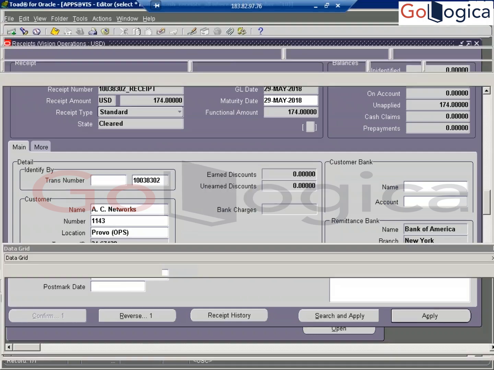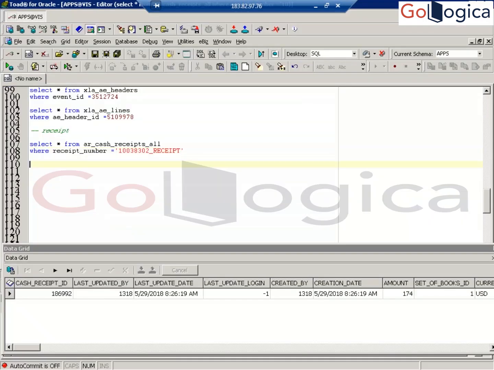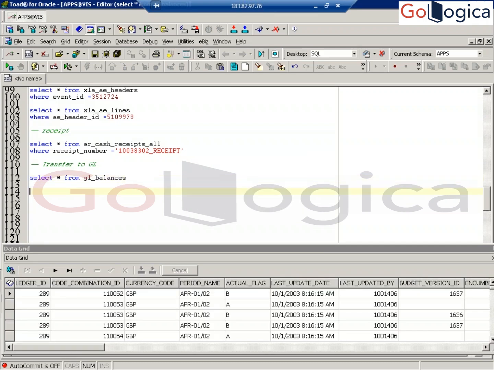They will transfer to GL. Here, what is the table it is going to affect? The main table, GL balances. Okay, this is the table that got populated. Now this process is clear.